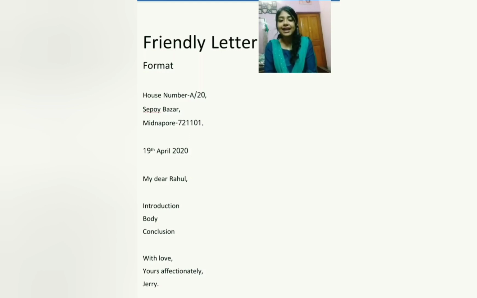Then we will write the salutation, that is my dear Rahul. R will be always capital, the first letter of the name, then comma. Then we will write introduction, then comes body, and at last comes conclusion. We will end up by writing the subscription, that is with love, comma, yours affectionately, comma, and your first name, that is Jerry, full stop.